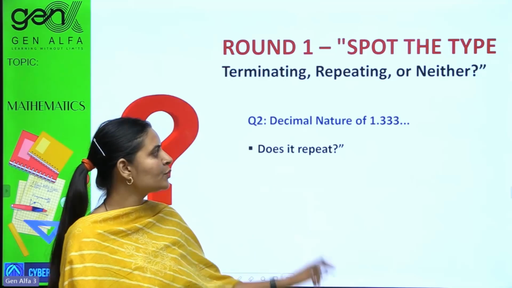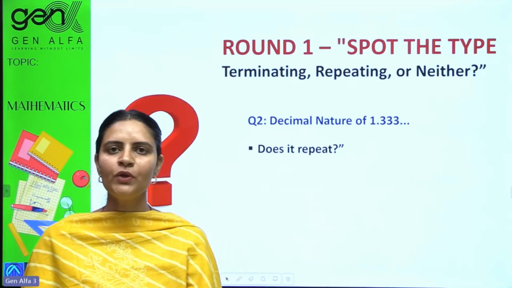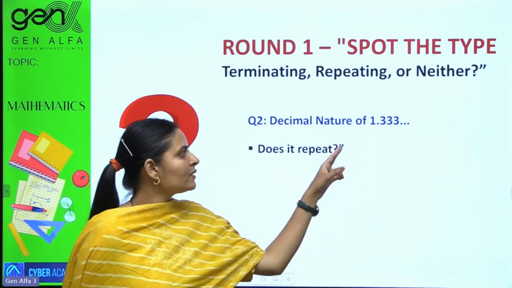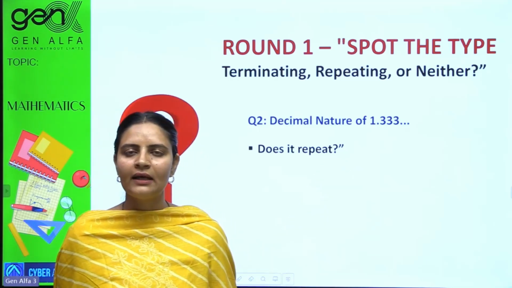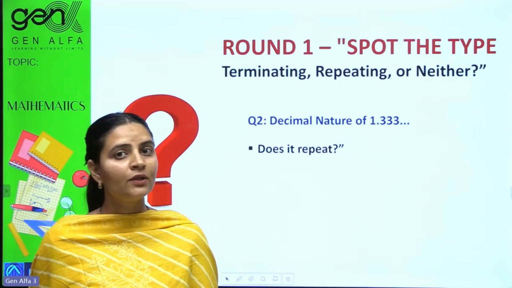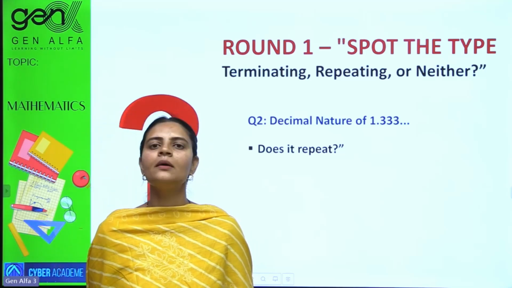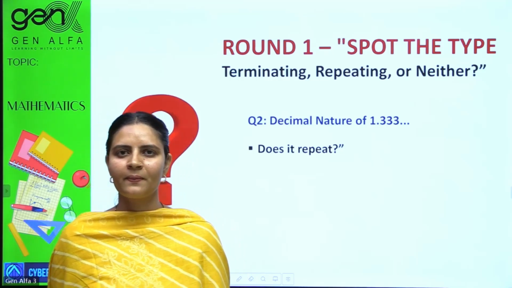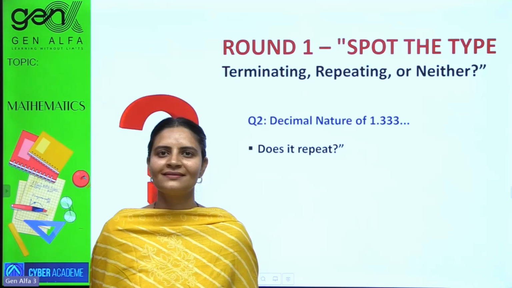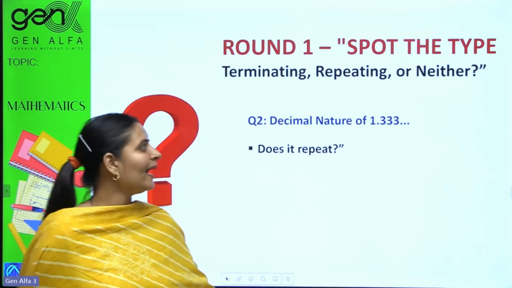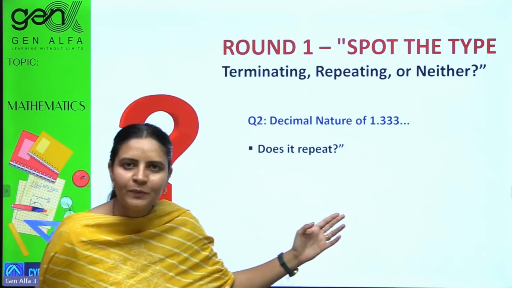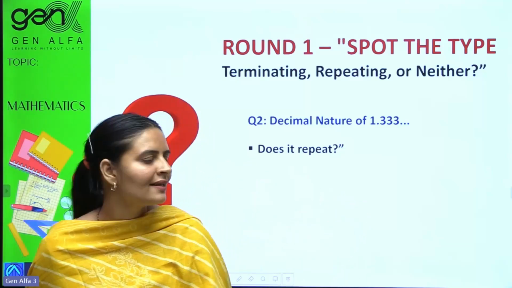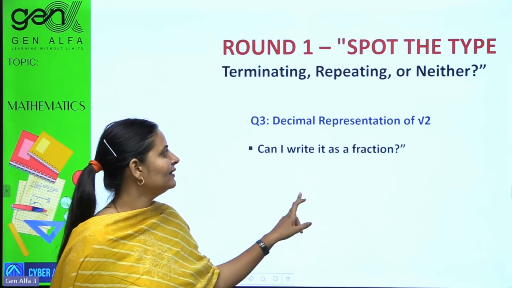Easy. Next one. What is the nature of 1.33333...? What these dots are indicating? That it keeps on going. So what would it be? Yes, non-terminating, very good. But are you finding a pattern? Yes, ma'am, 3 is getting repeated here. So it would be counted as rational. If it ends or even repeats, it would be taken as rational.